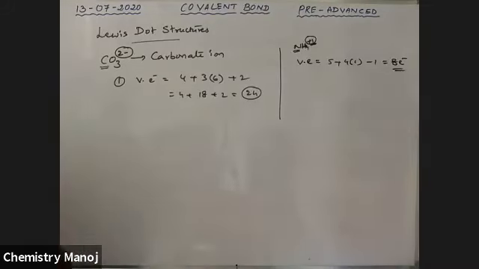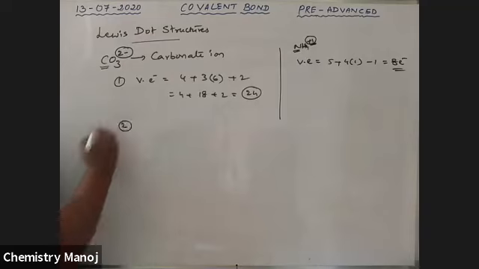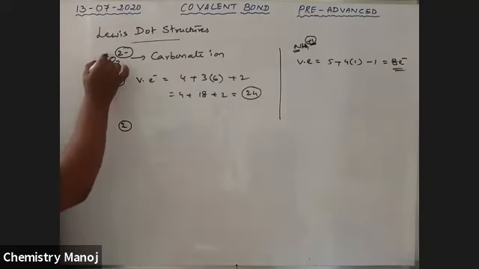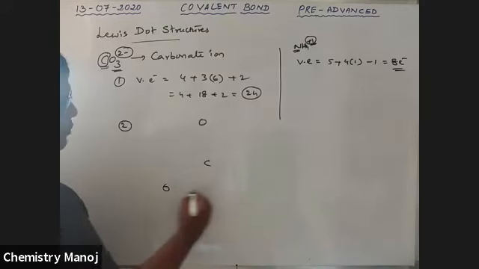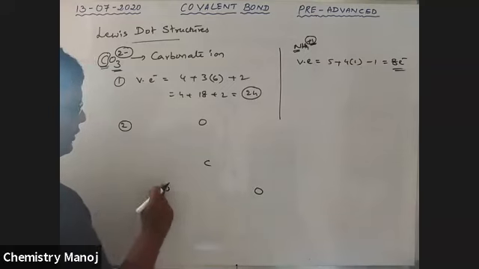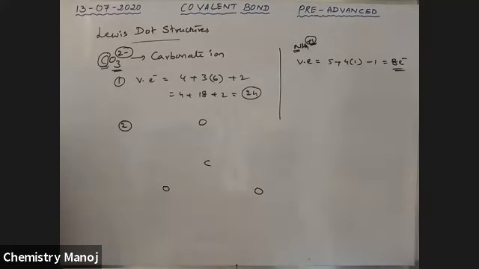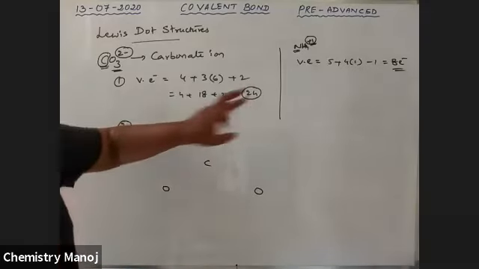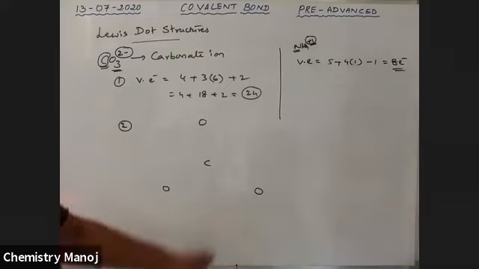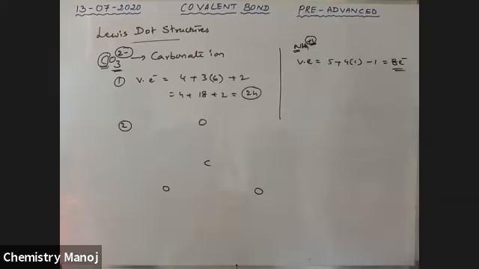Now, the second step, the atom's environment. Here the central atom carbon is connected with 3 oxygens. So equal distance I should maintain here. Carbon surrounded with 3 oxygens, this is the atom's environment. Next, how many electrons are there? 24 electrons. Distribute these 24 electrons as lone pairs and bond pairs.